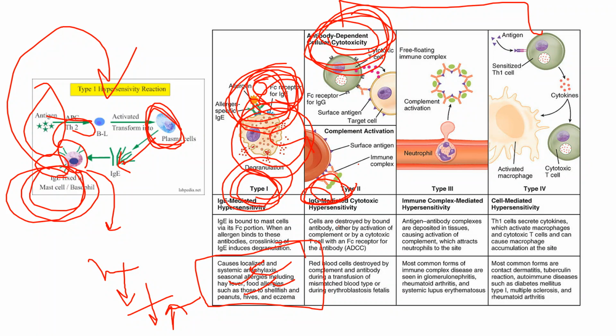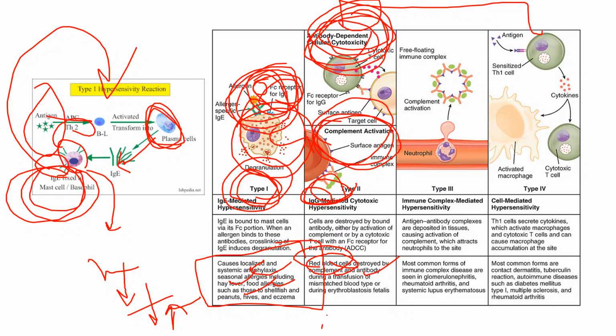Here the cells are destroyed by the bound antibody, either through complement activation, or by cytotoxic cells with Fc receptors, forming ADCC. Mostly red blood cells are destroyed by complement and antibody.